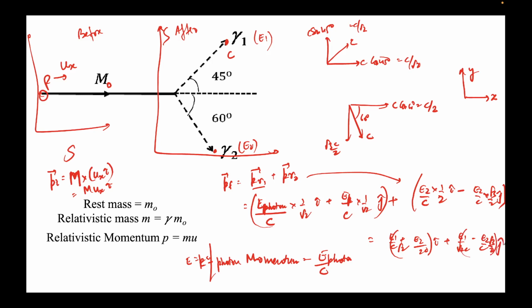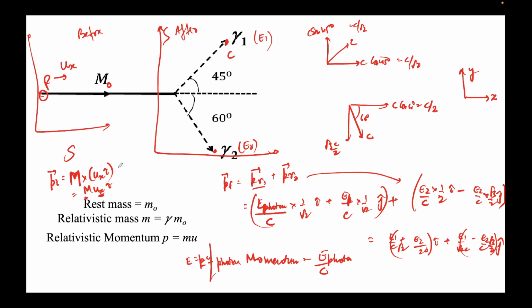Okay, I think I'll not be able to solve this problem. We'll take it up in the next class, but the approach will be similar. We'll try to balance the momentum here, and then we'll try to balance the energy, and find out the value of m, because you notice that m is also unknown, and u x is also unknown. So two variables, we need two equations.